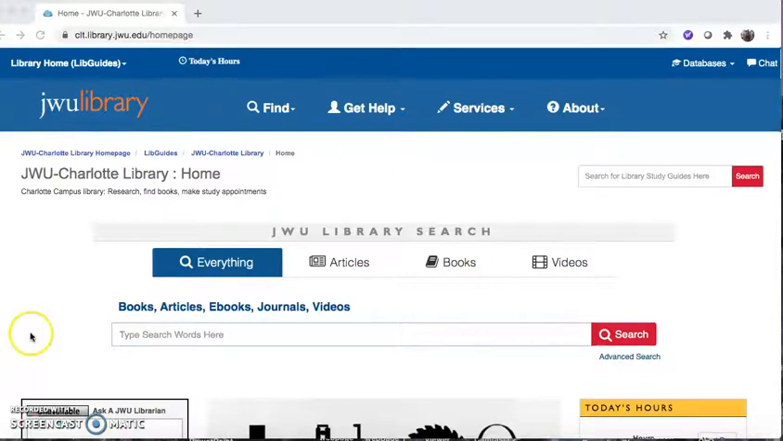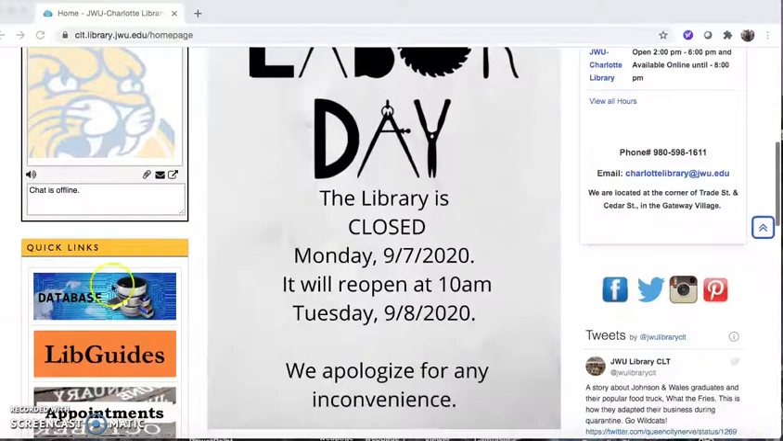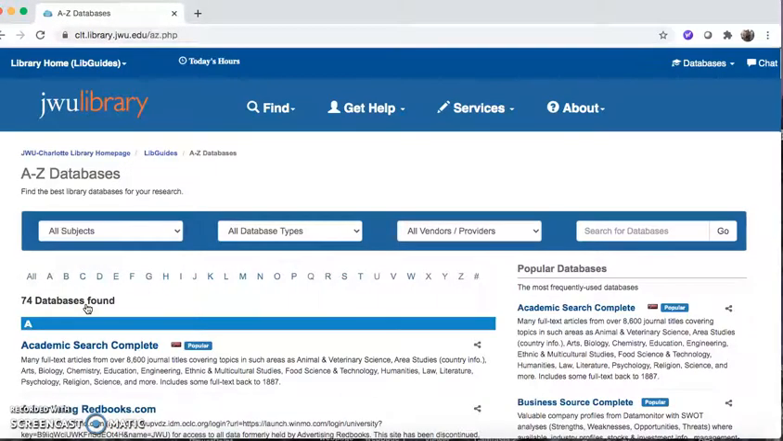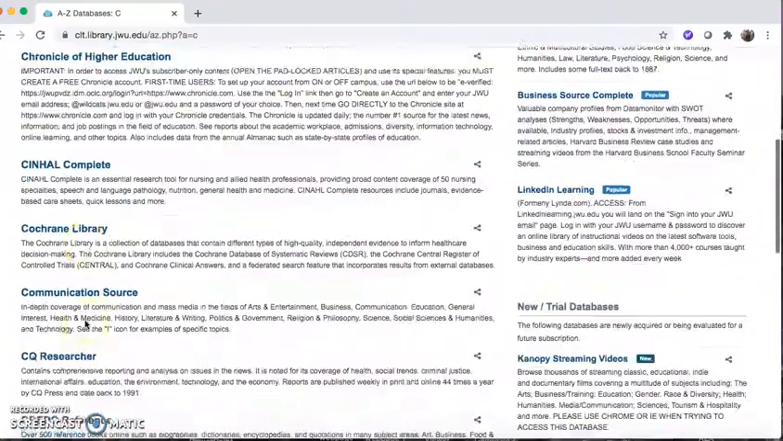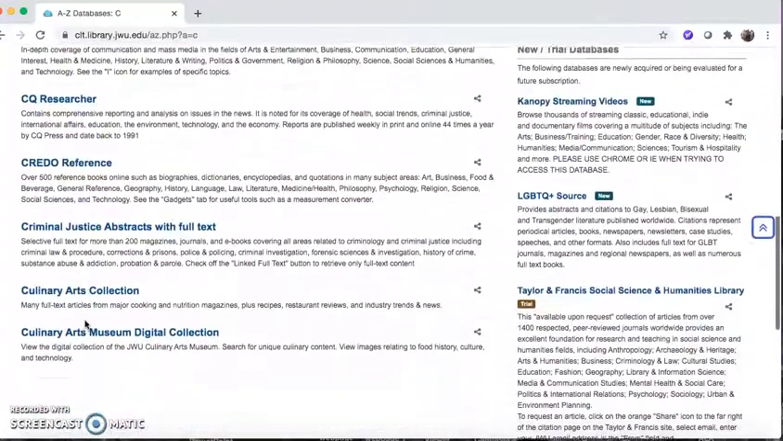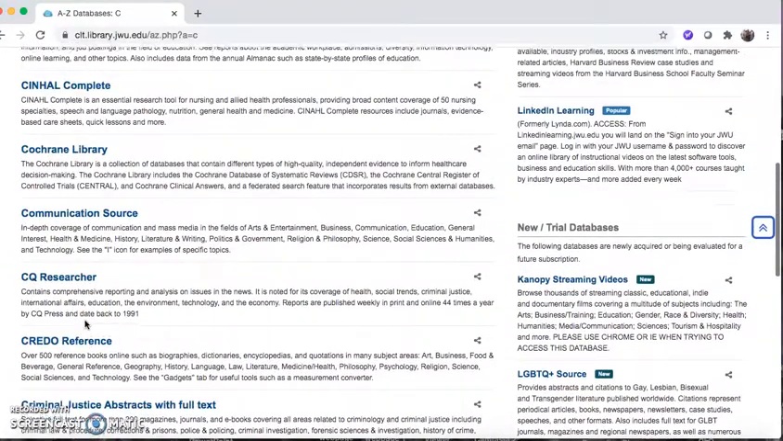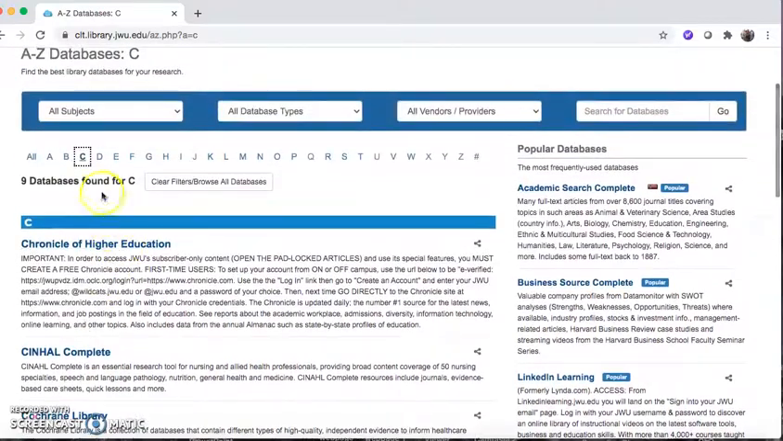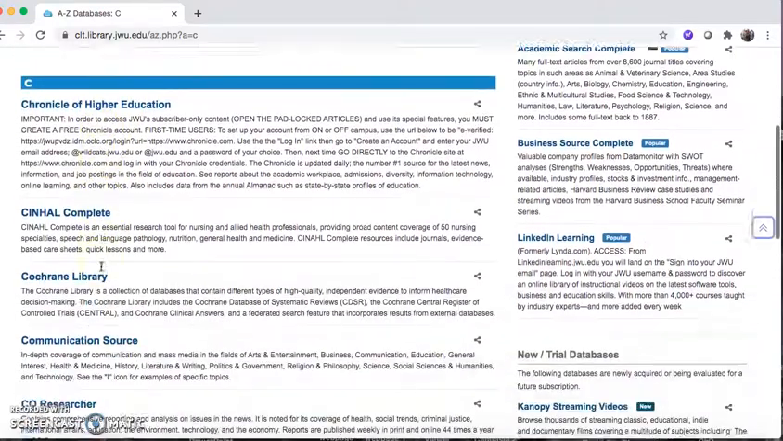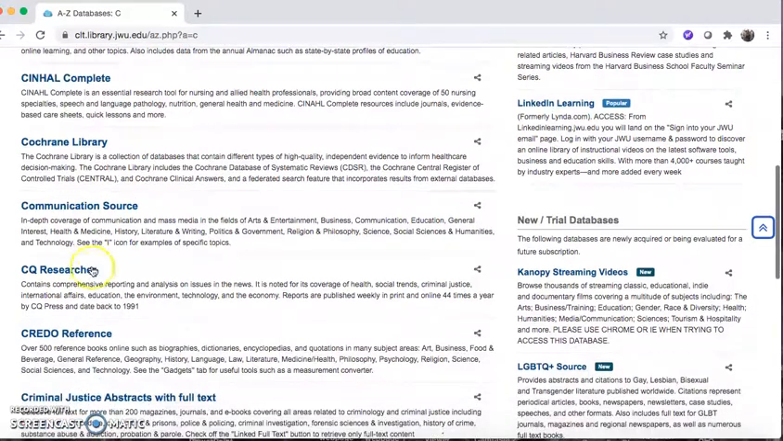So if I just scroll down here to the Quick Links tab, under Database, I would click on Database, and then we have our A to Z list of databases, and I would just go to the letter C for CQ Researcher. You can also see we have a lot of other great databases, and it's wonderful to browse that A to Z list if you're looking for some cool databases to check out. CQ Researcher is right here, so I'm going to click on it.